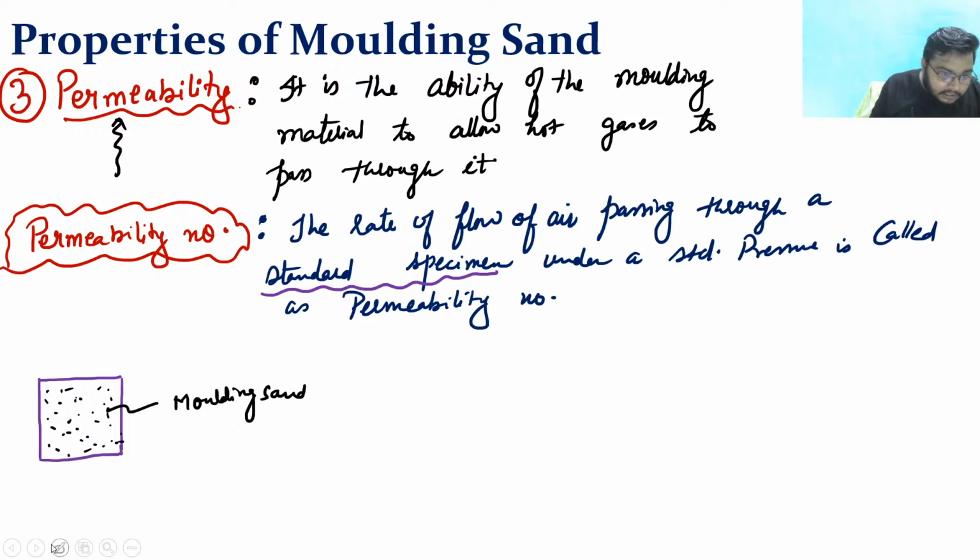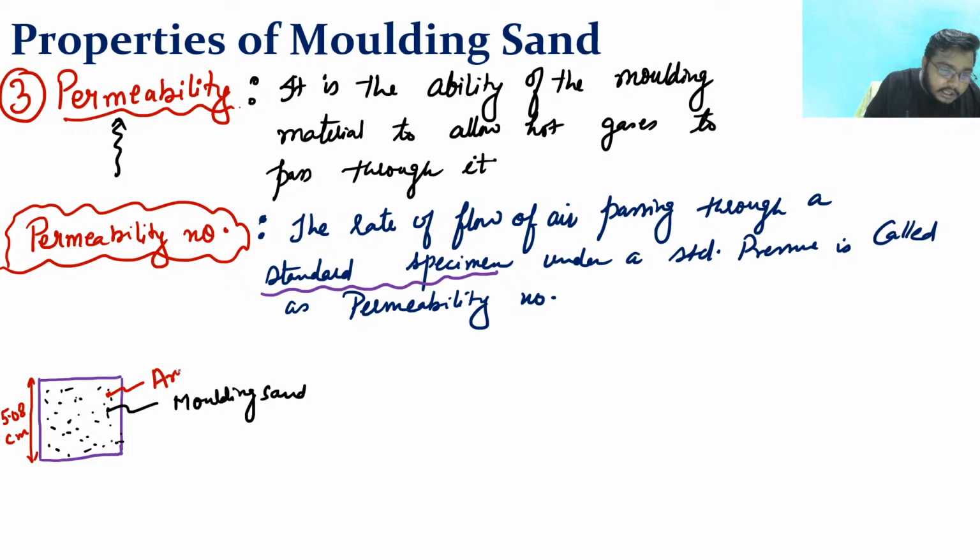Now I will take a molding sand of height, what should be its height? Its height should be 5.08 centimeters. Suppose I have taken a molding sand of 5.08 centimeter. Clear?